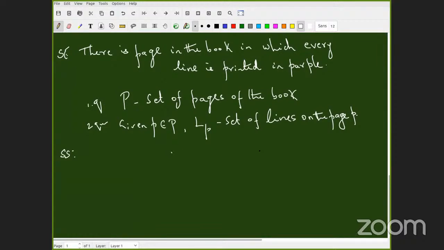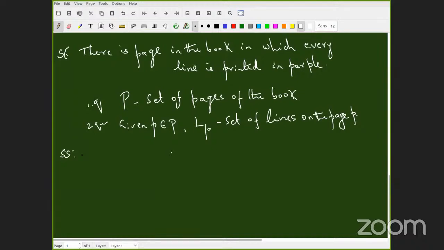Let's ask somebody from R5. Kavipriya. Yes, sir. For all p. No, statement in symbolic form. What is the first quantifier? Set of pages of the book.